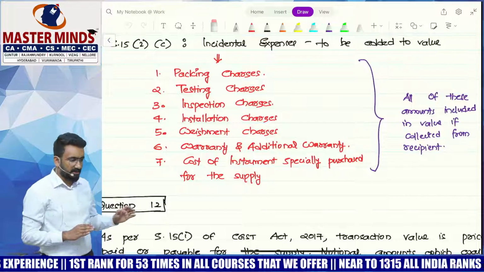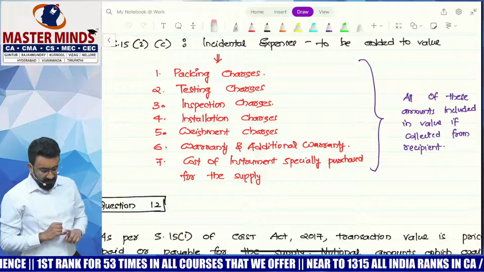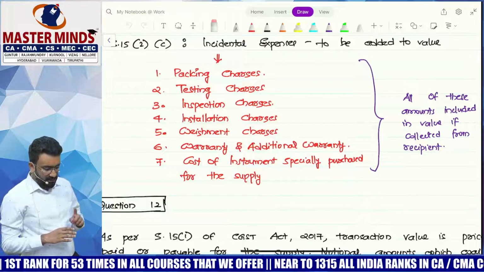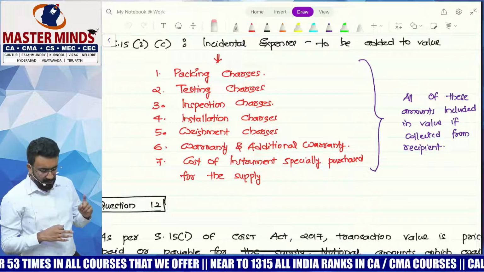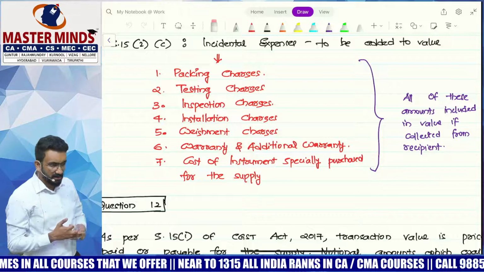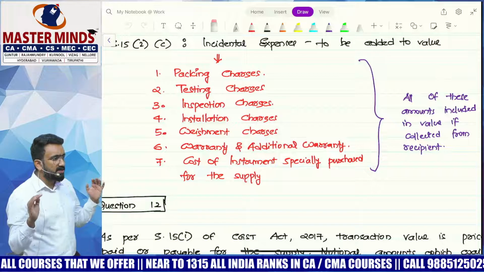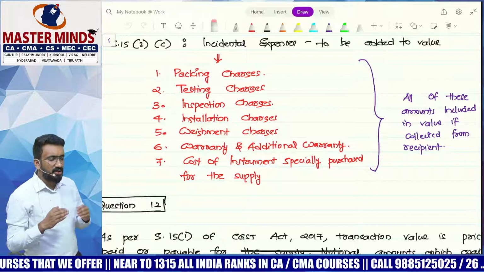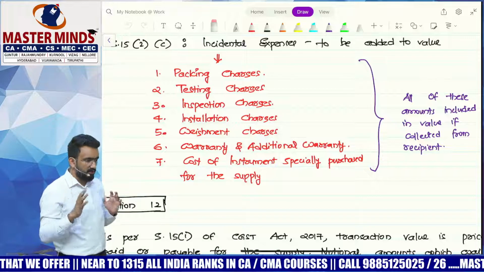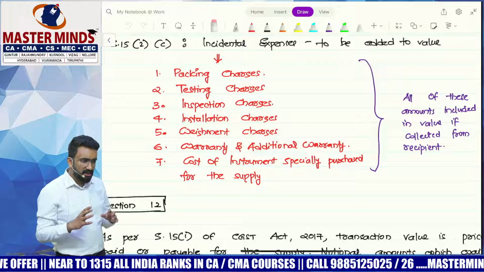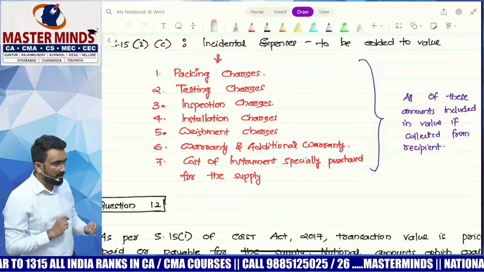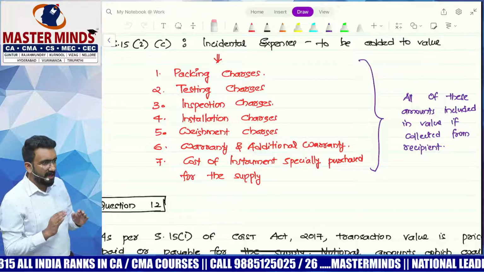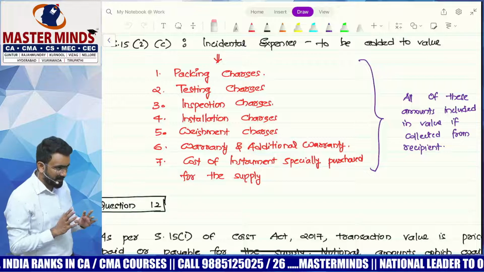They're saying packing charges, testing charges, inspection charges, installation, weighment charges, warranty, additional warranty, cost of instrument specially purchased for you. All of this I'm putting as a separate line item in the invoice and I'm saying it should not be included in value. But all of these are my cost. You have to differentiate between your cost and an agent payment. We will try to understand the differences.